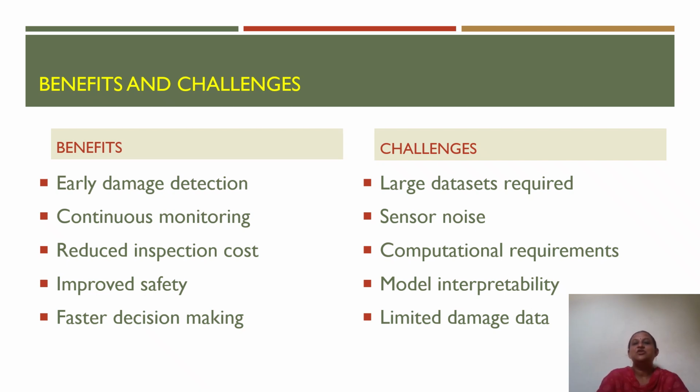Since structural failures are relatively rare, obtaining real-world examples of damage conditions for training AI models is challenging. As a result, we need to rely on simulated data or laboratory experimental data. So this is about the benefits and challenges of using AI techniques for damage detection and localization.